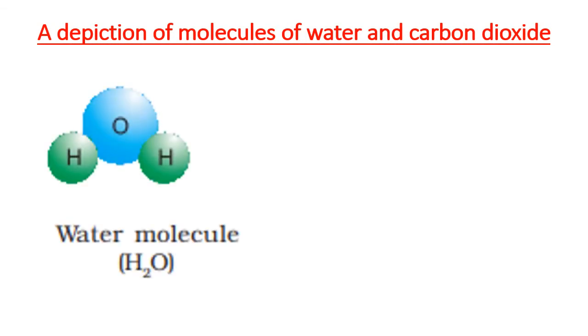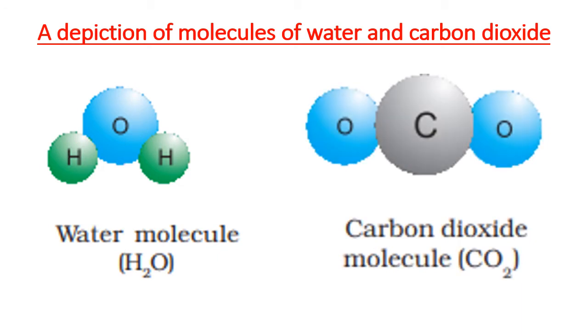Water molecule can be represented like this. The oxygen is bonded with two hydrogen atoms to form H2O. In carbon dioxide molecule, carbon atom bonds with two oxygen atoms to form a carbon dioxide molecule.